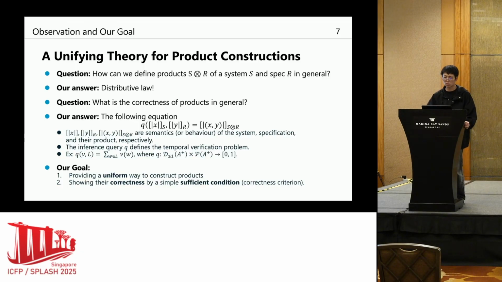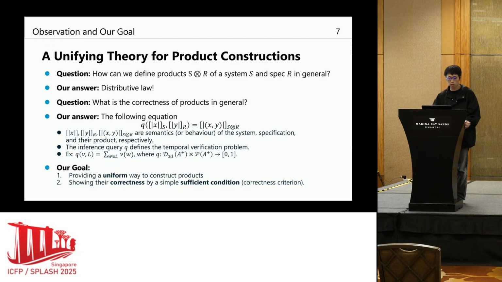establishing the following equation. The left part describes the quantitative temporal inference problem. Here, the denotations x and y are the semantics, or behavior, of the system and the specification, respectively. The inference query Q defines the temporal verification problem. On the other hand, the right-hand side corresponds to the semantics, or behavior, of the product. This equation establishes the correctness of the product construction, which means solving the product is equivalent to solving the original temporal verification problem.